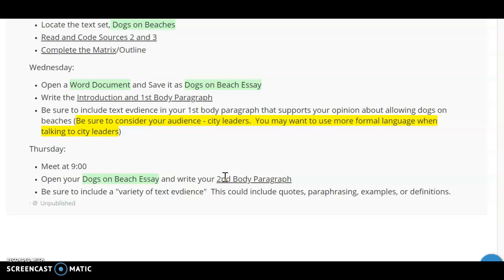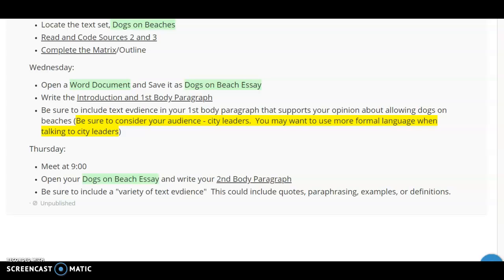And on Thursday, we are going to be writing our second body paragraph. So we're going to talk more about a variety of text evidence, how we can include quotes, paraphrasing, and some examples. I don't know if we'll have the ability to include very many definitions in this essay. We'll see. Maybe as we reread it and we talk about it, we'll see where we can include a definition.